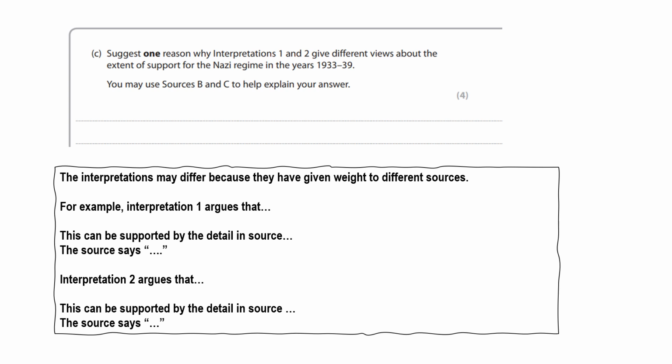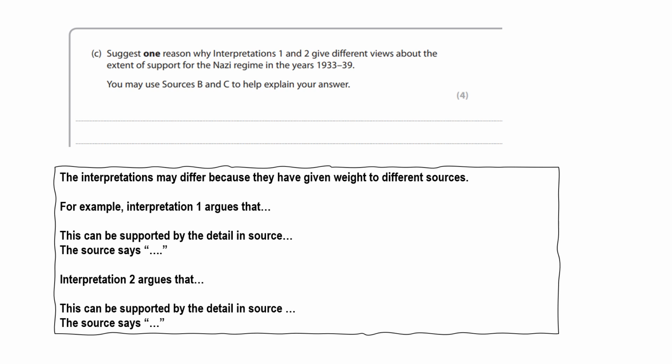So the first thing you are going to do is write the sentence as follows. The interpretations may differ because they give different weight to different sources. So pause the video now and see if you can write that out without looking at the screen. So do that now, please.